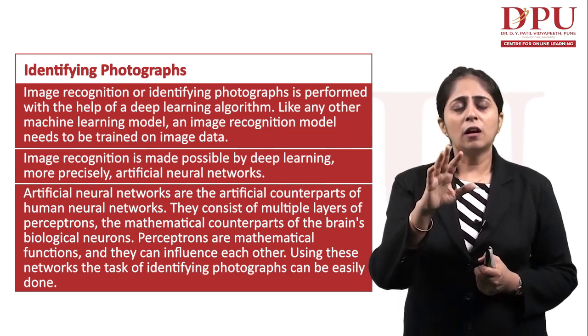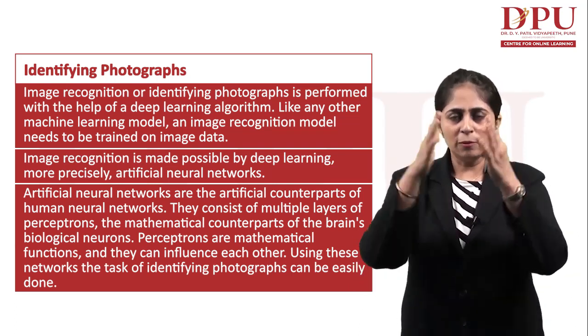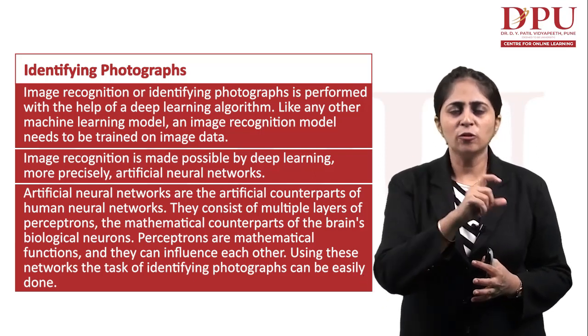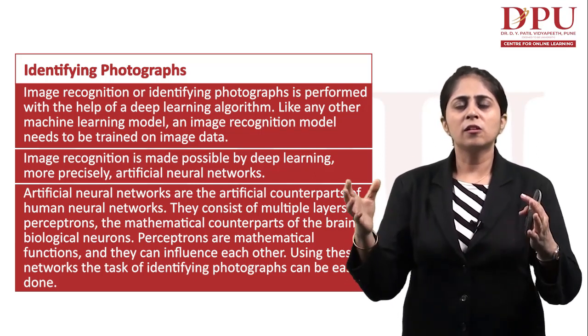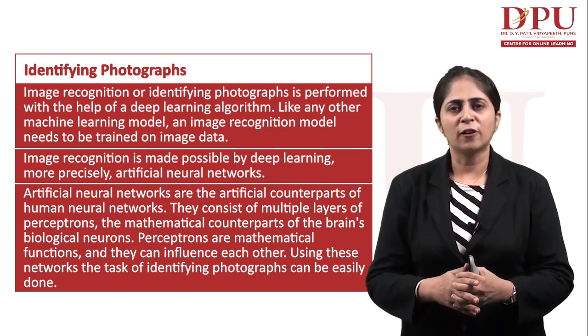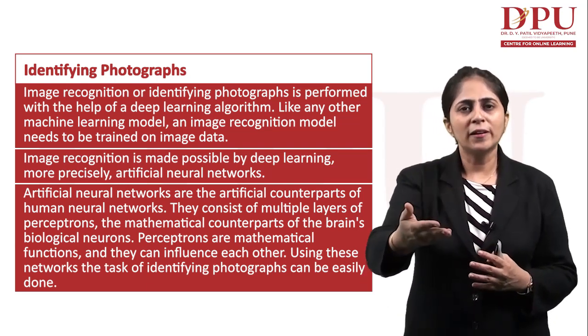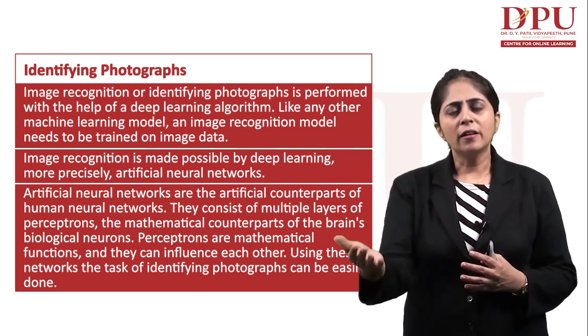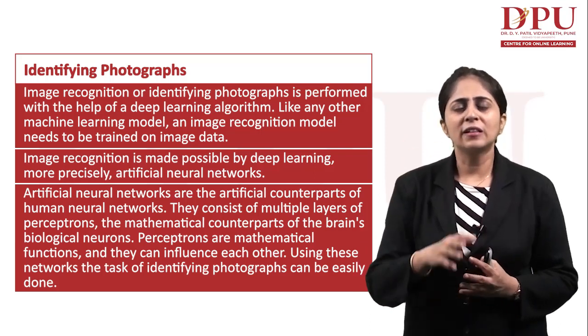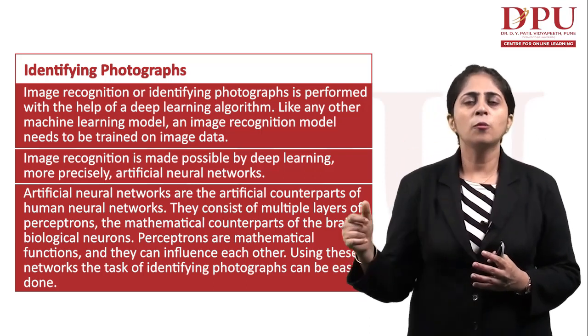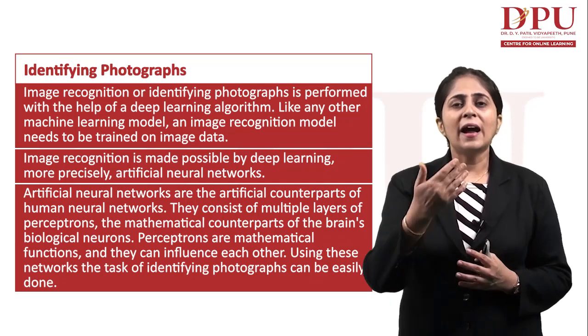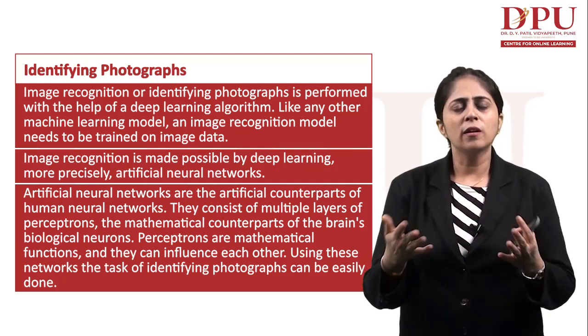You might have heard of image captioning. You will be provided with an image and you can caption the image. Suppose there is a dog sitting with a ball in a photograph. That image can be provided to the computer system and the image caption is automatically generated: brown dog with a ball. That is how the computer does it.